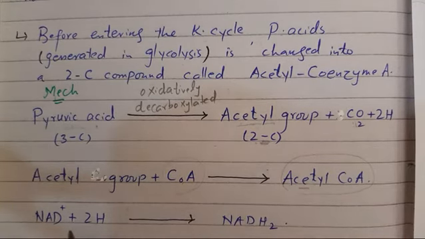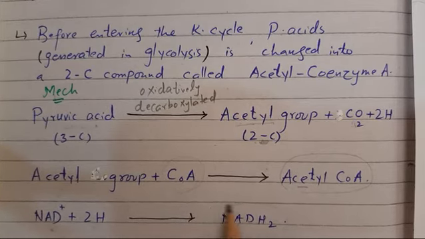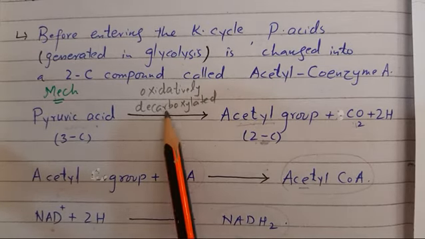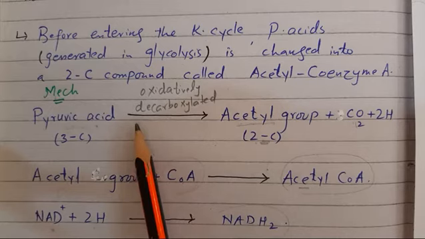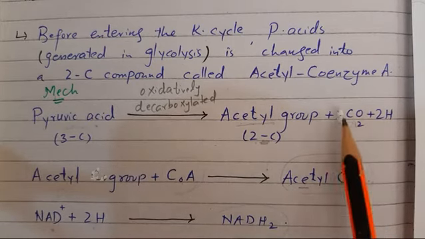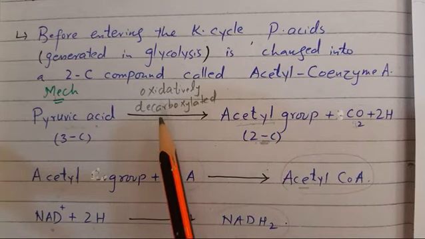And these hydrogens are taken by oxidized NAD, which is reduced into NADH2. And decarboxylated means that carbon dioxide is removed. So the pyruvic acid is oxidatively decarboxylated.